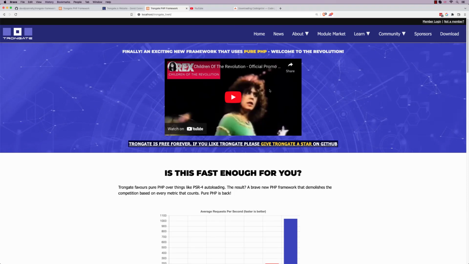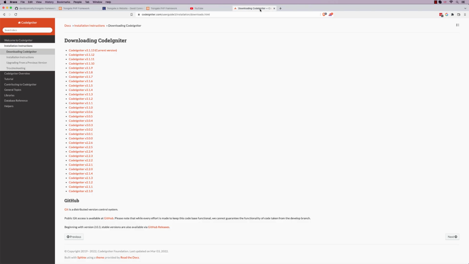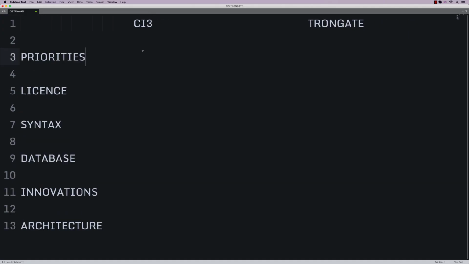Hi folks, somebody on YouTube asked if I would do a little comparison between Trongate and Codeigniter 3. So as far as the priorities go, what I mean by that is what's the elevator pitch? What does this thing bring you and why should you use this?